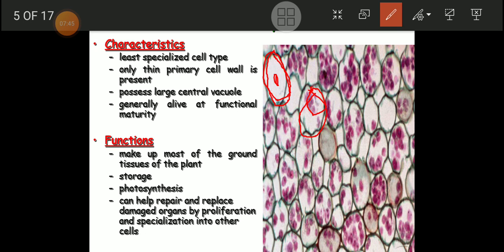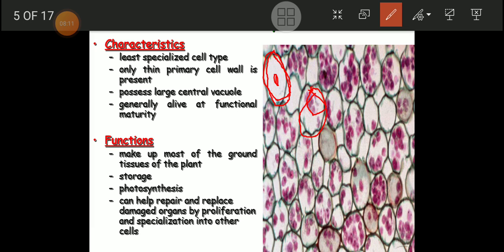So students, we have seen right now the three most important characteristics of a parenchyma. That is, this parenchyma type of cell is least specialized. First one. Second one, only a thin primary cell wall is present around it.